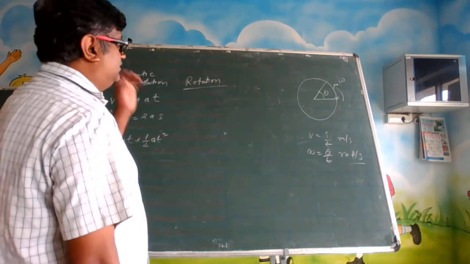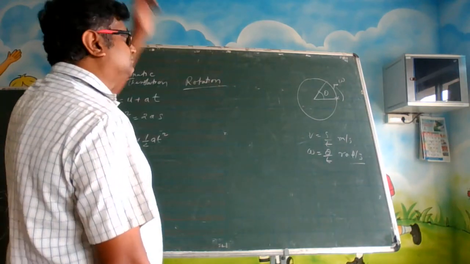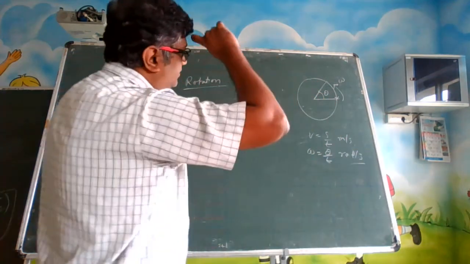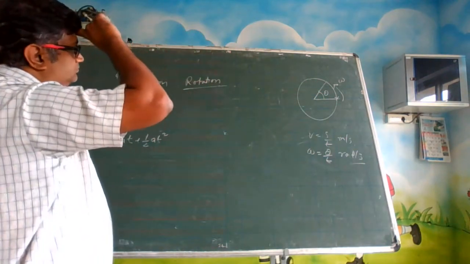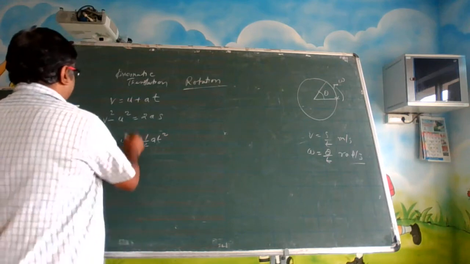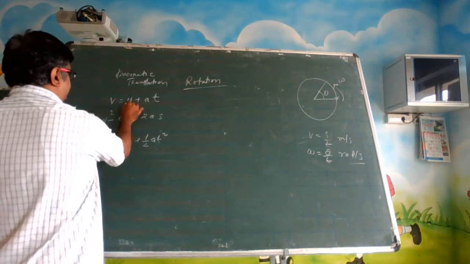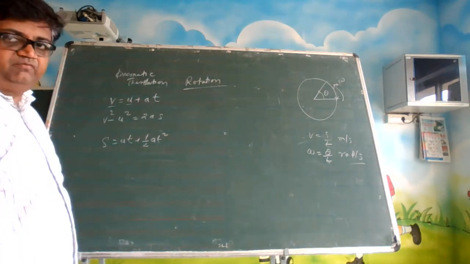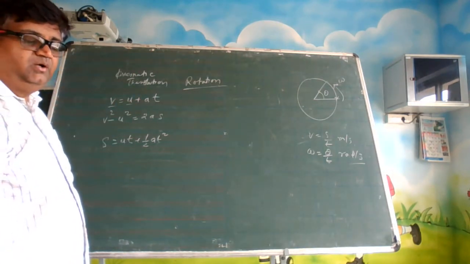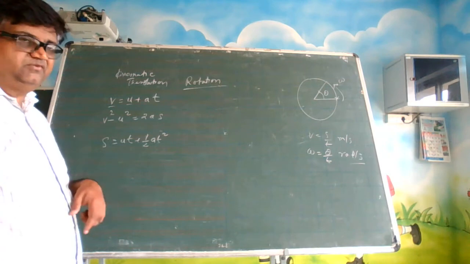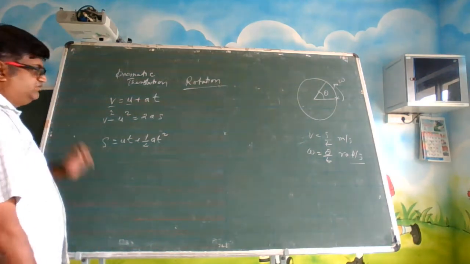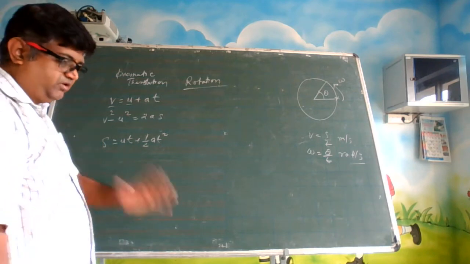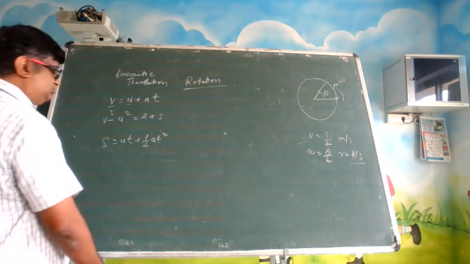See, all these three expressions are applicable for which type of acceleration? Constant acceleration or variable acceleration? All these three equations are applicable for constant acceleration. For variable acceleration, I have told you that you have to use integration calculus.